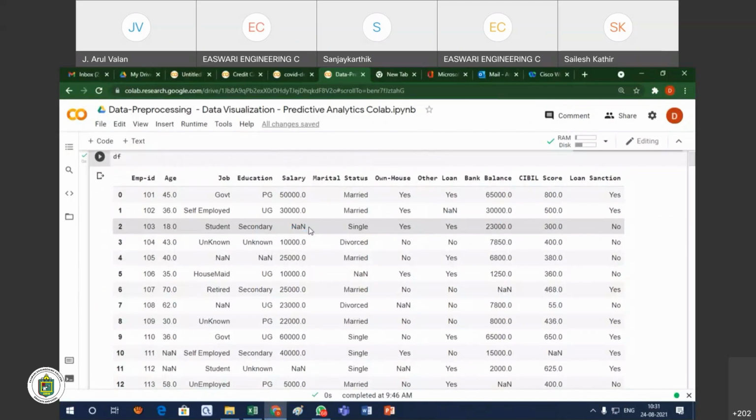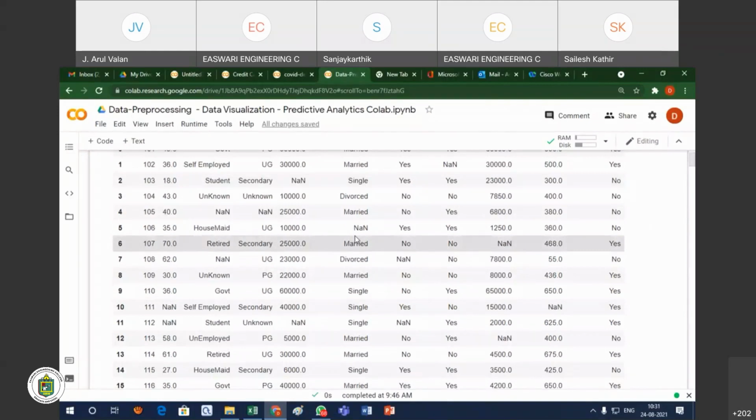So in Python, in the Jupyter notebook, whenever we are reading the data set, wherever the values are missing, Python with pandas will automatically assign a value that we normally call NaN. NaN means not a number. It is just a symbol, it is not a value. So wherever the values are missing, all those places are filled with NaN.